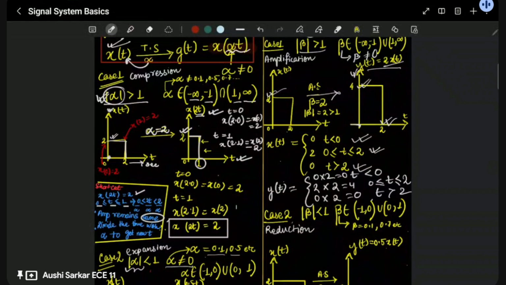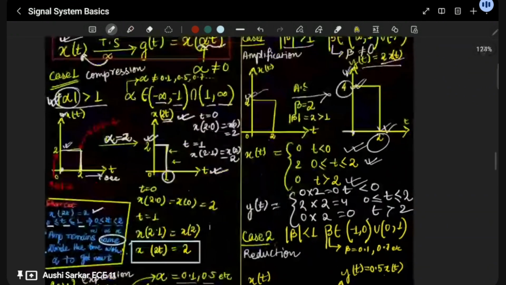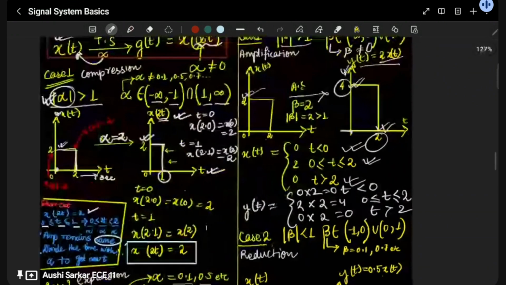After getting all this amplitude of the final signal, you simply plot it over here. You can see the 4 is here, 2 is here. This time the amplitude is getting increased.